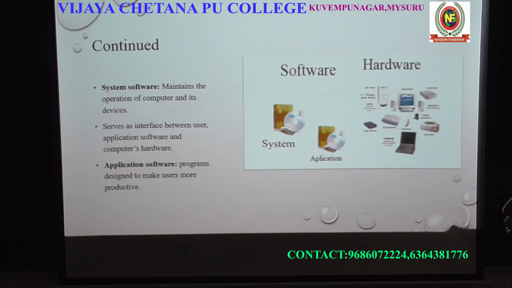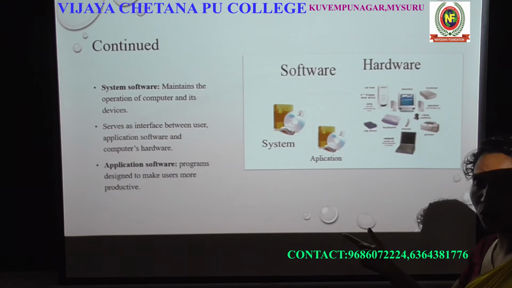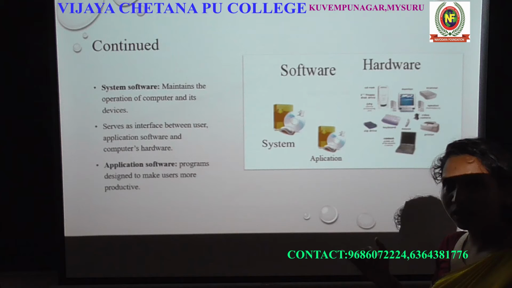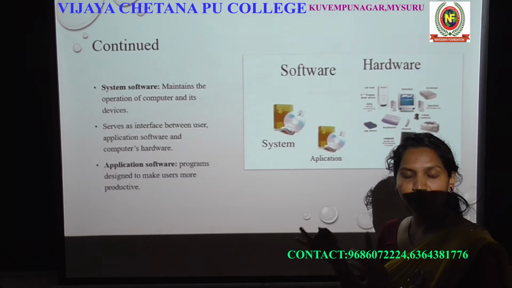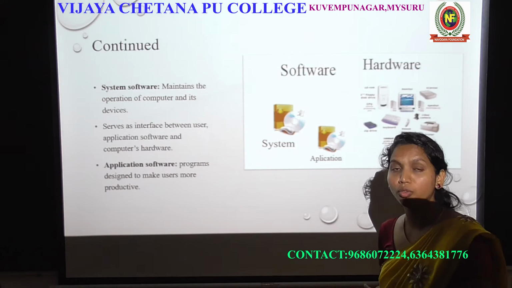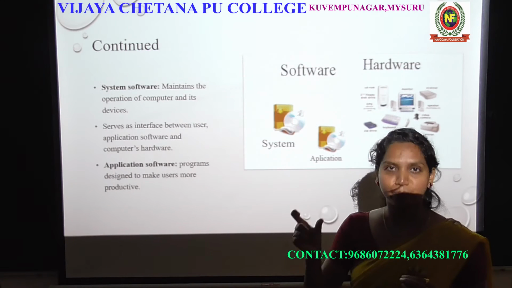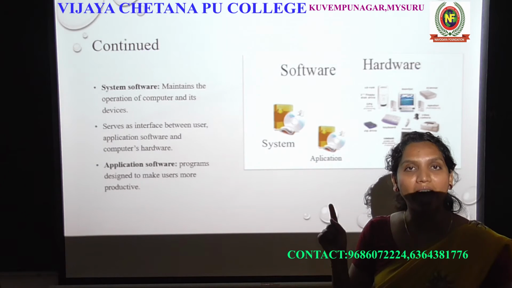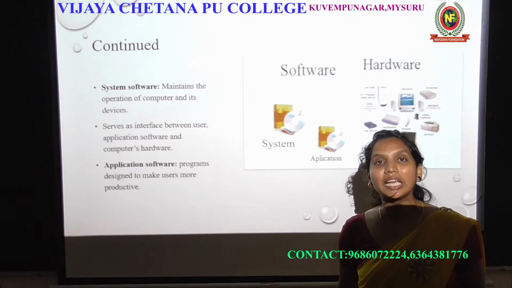Now I hope you got what a system software is and what an application software is. Okay, so what are those application software? Tell me. Camera, messenger, contacts. These are all application software. What you call an app in your mobile, that is application software.